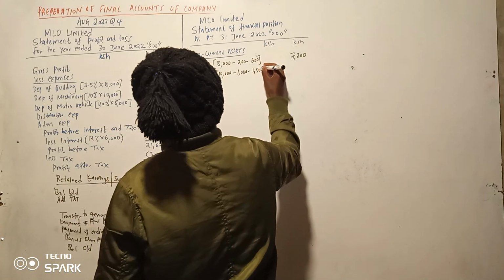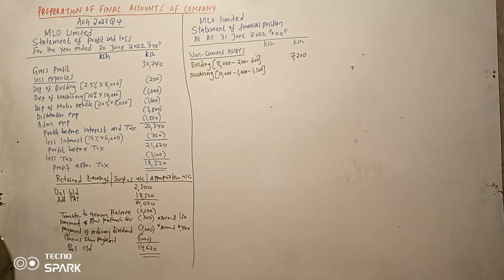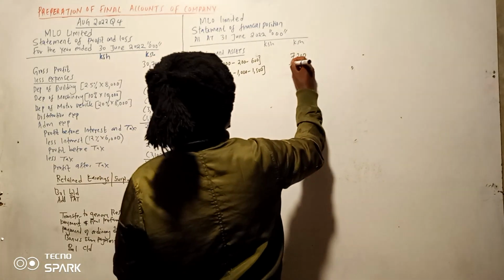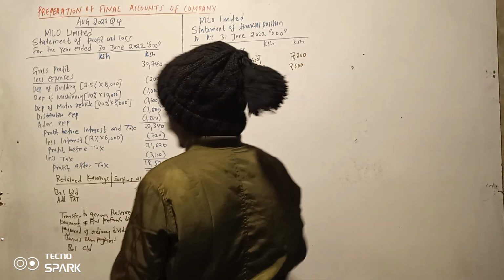To find the final figure, hii inakuwa ni 10,000 minus 1,000 minus 1,500. Hii inakupatia 7,500. Do you have any other?